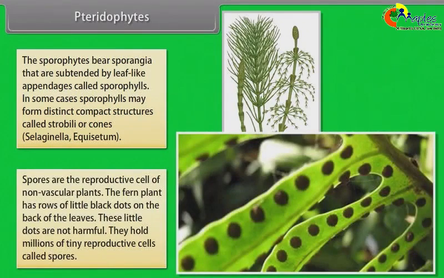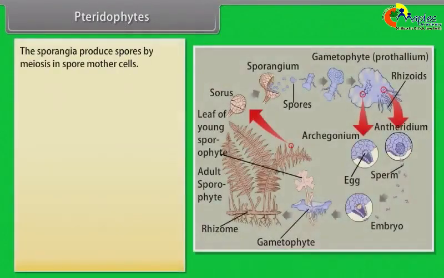Spores are reproductive cells of non-flowering plants. The fern plant has rows of little black dots on the back of the leaves. These little dots are not harmful. They hold millions of tiny reproductive cells called spores. The sporangia produce spores by meiosis in spore mother cells.